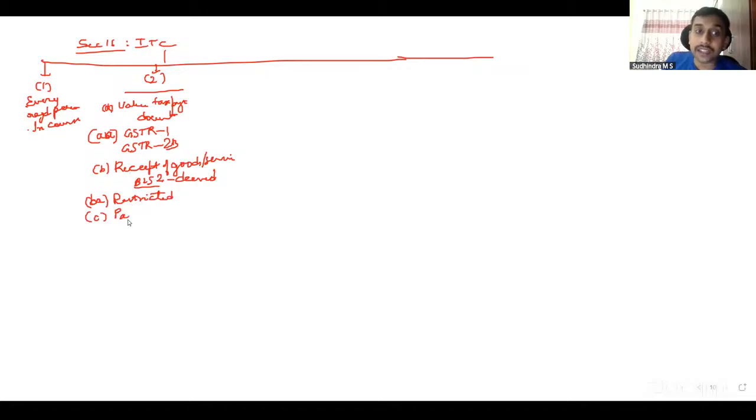Then next one talks about supplier should have paid the tax. To ensure supplier has paid the tax, we have Rule 37A. Rule 37A talks about you have to check whether the supplier has filed the GSTR 3B within September of the subsequent financial year. If he has filed, fair enough. If he has not filed, then ITC that you have claimed, you should reverse it within 30th November, 2 months time, without interest. If you do not reverse it within 30th November, after that reverse with interest. Subsequently, whenever the supplier files his GSTR 3B, you can reclaim it irrespective of the 16.4 time limit.